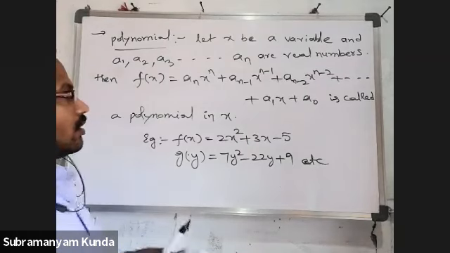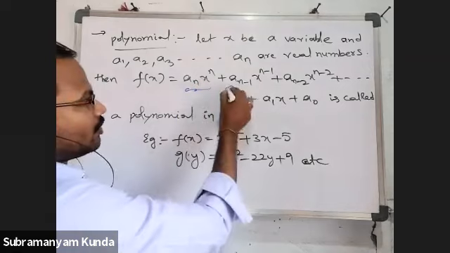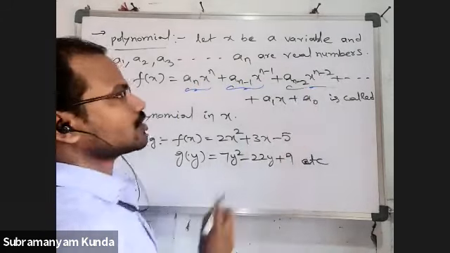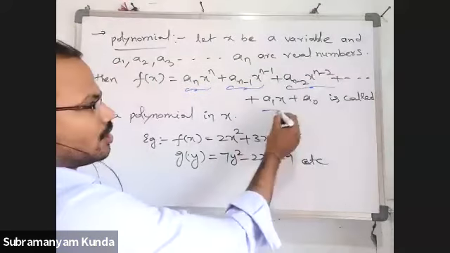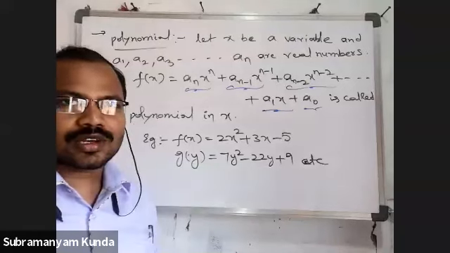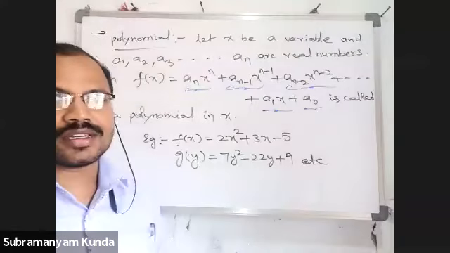Here an x power n, an minus 1 x power n minus 1, an minus 2 x power n minus 2, a1 x, a naught. These are all called terms of the polynomial f of x.